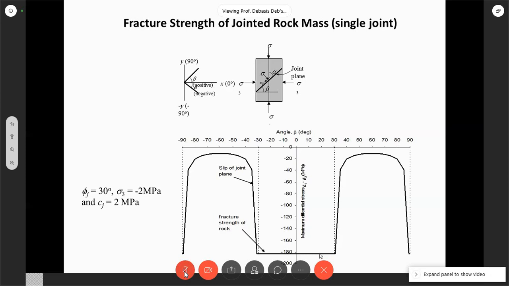Now, question number 1. Can anybody tell me what is this angle beta? Because I told you 3 angles, right? Strike, dip direction, dip. Now what is this angle beta? Anybody?